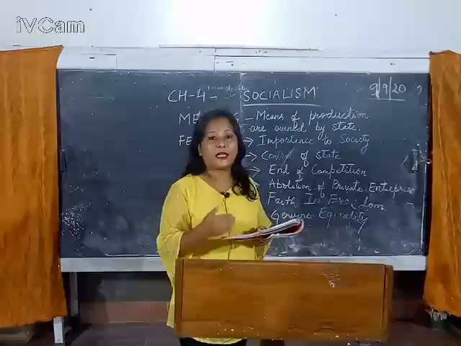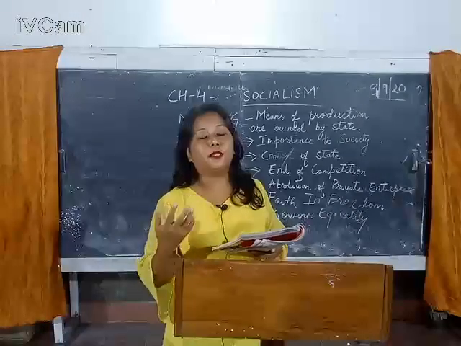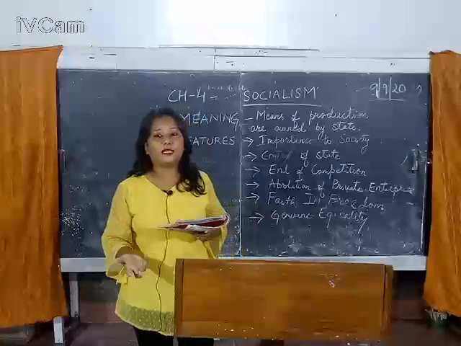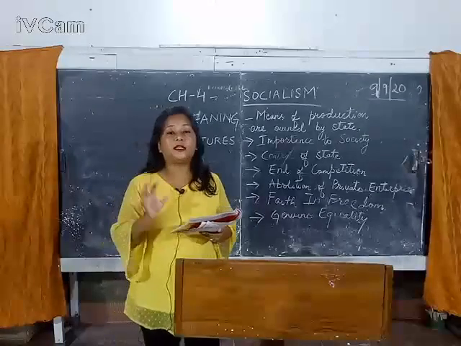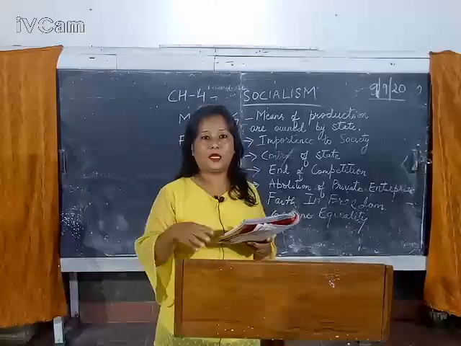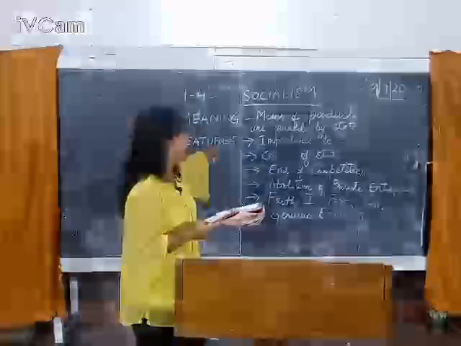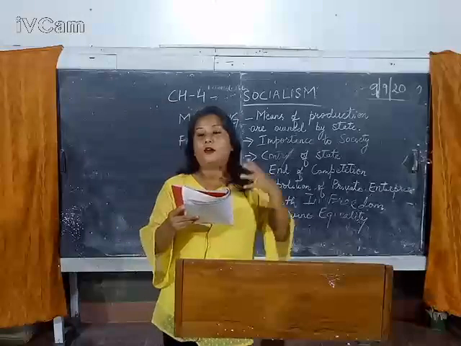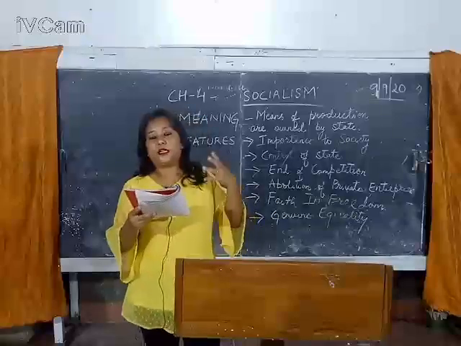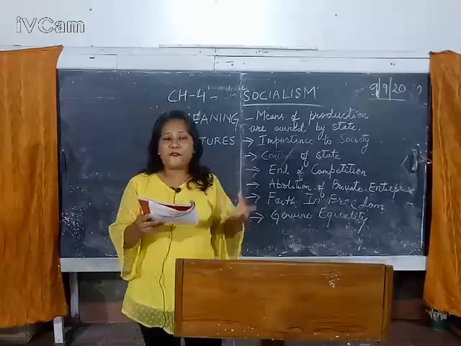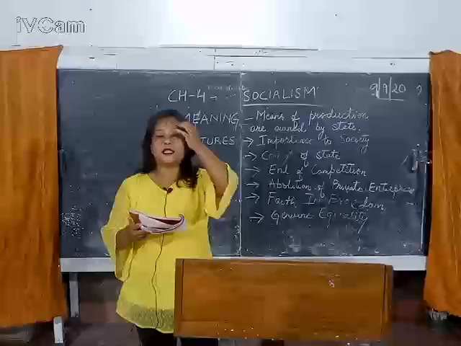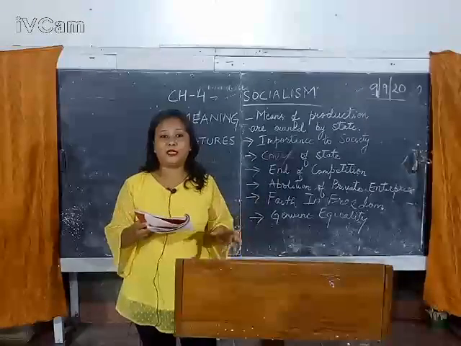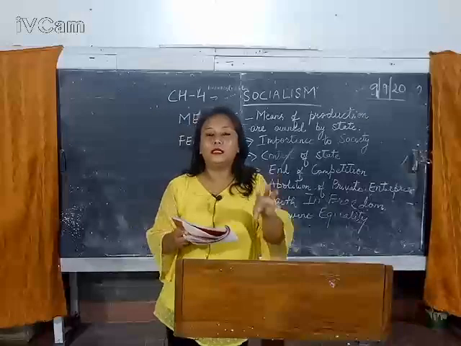Because the supporters of socialism, or the meaning of socialism in short, this is a form of government where the entire means of production, all the forms of property, all your natural resources, everything is in the hand of the state, which means it is controlled by the state.